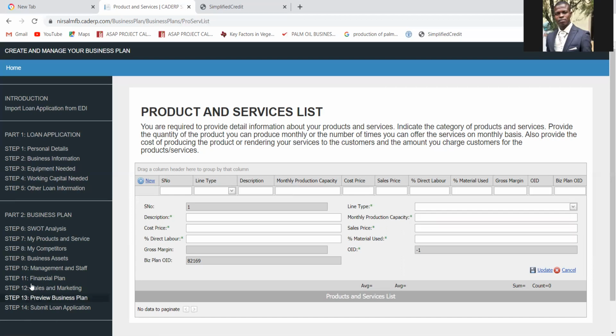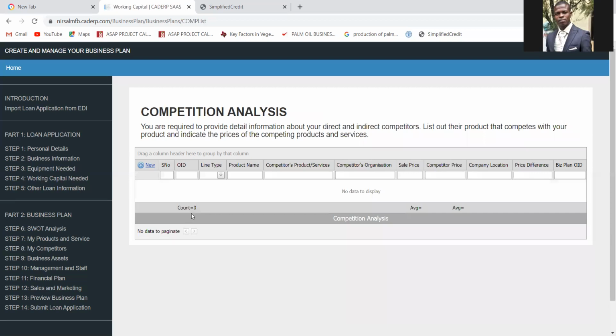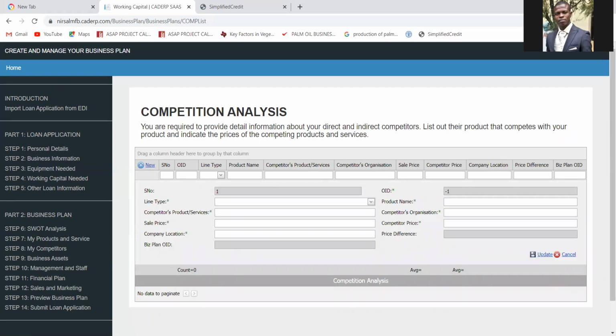Okay. Then after having done that, go to competitors. If you have done your research and your competitive analysis, it will be easy to answer all these questions. Click on new under this competition analysis. Then line type. Are you into product or services? Choose one. Then competitor product, they are also selling Gari. How much is your competitor selling their own Gari? Let's say 600 per kg.